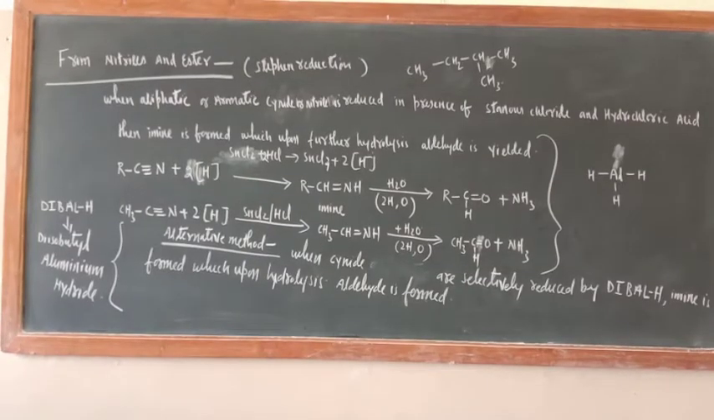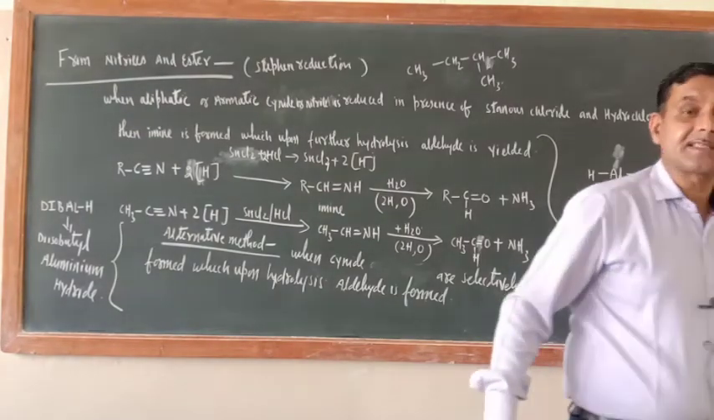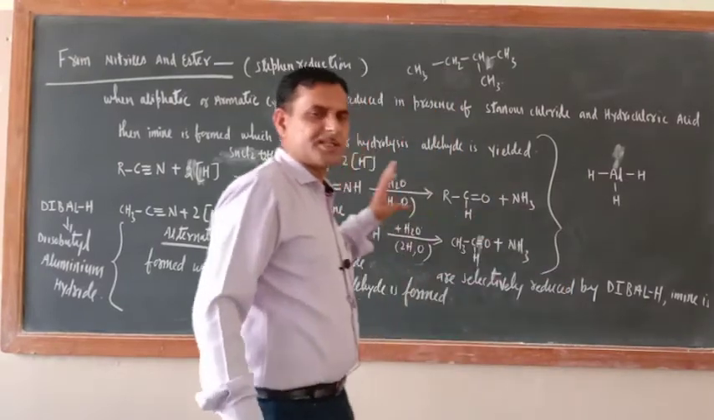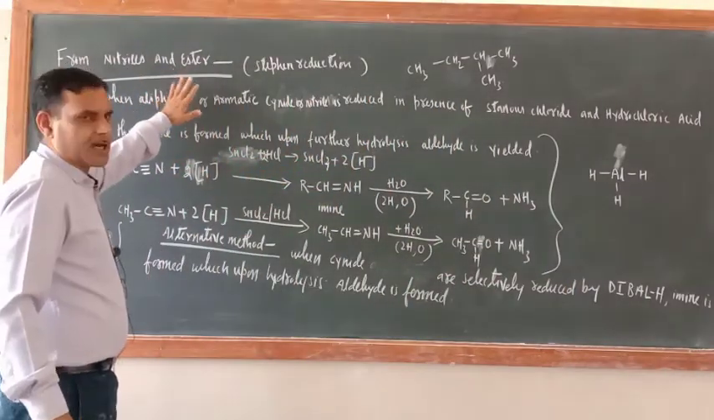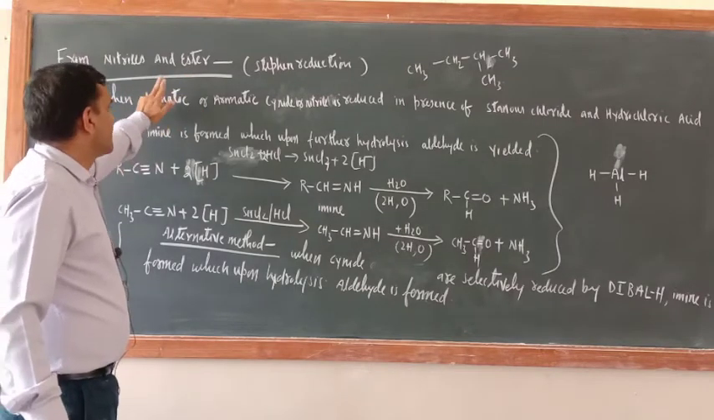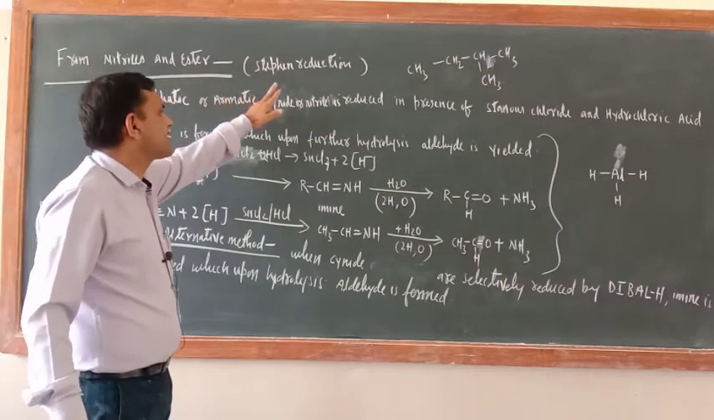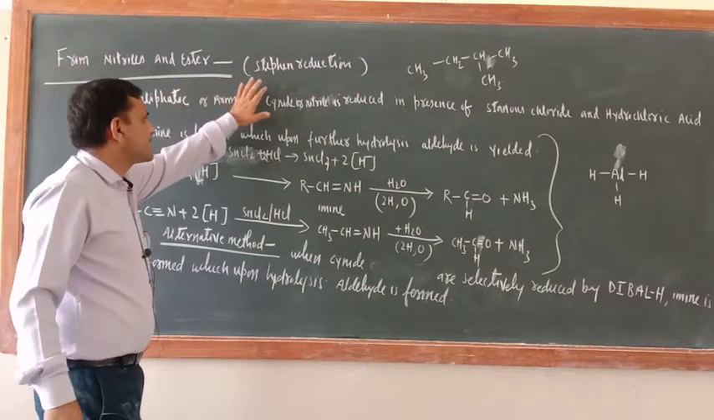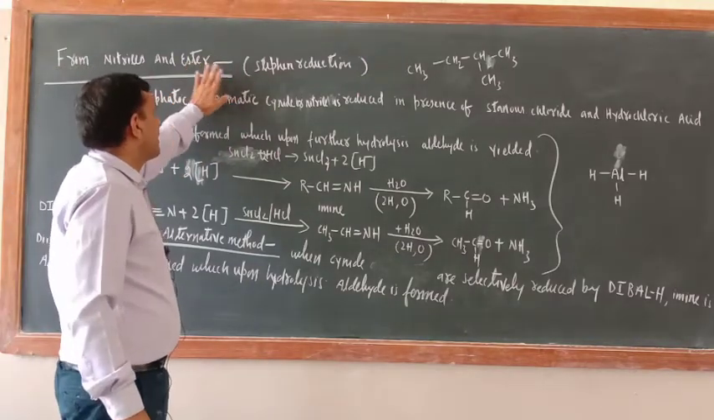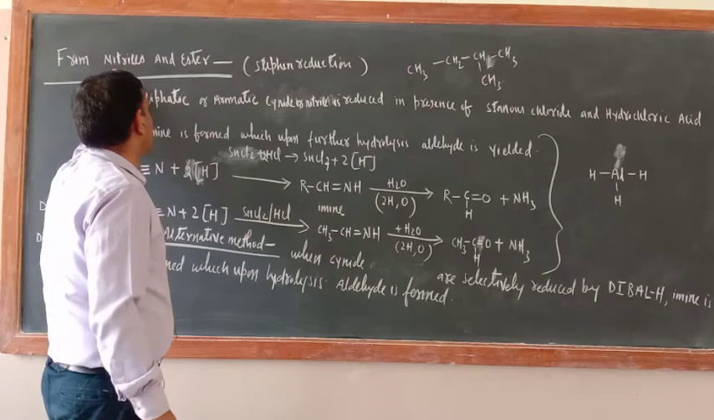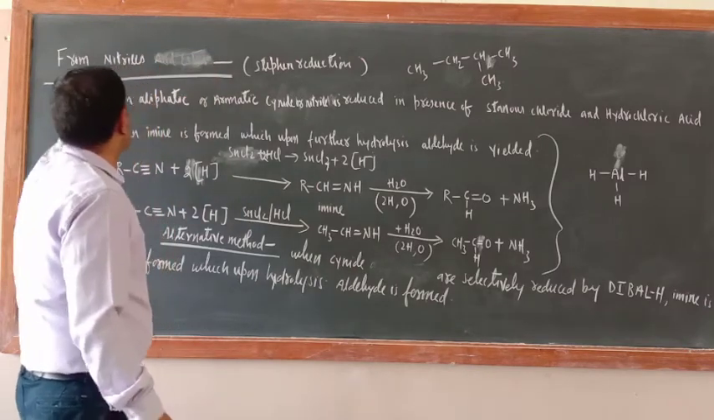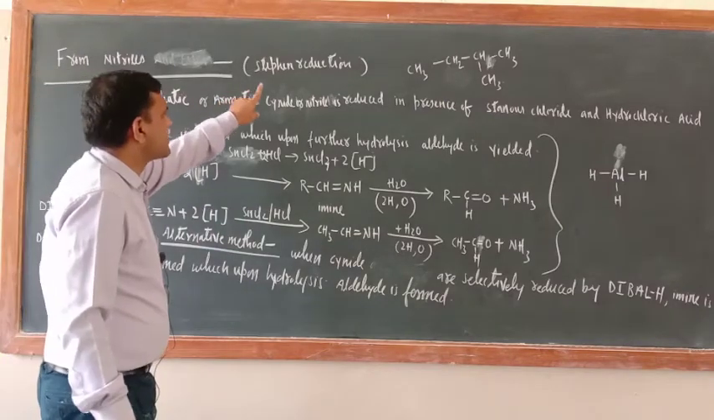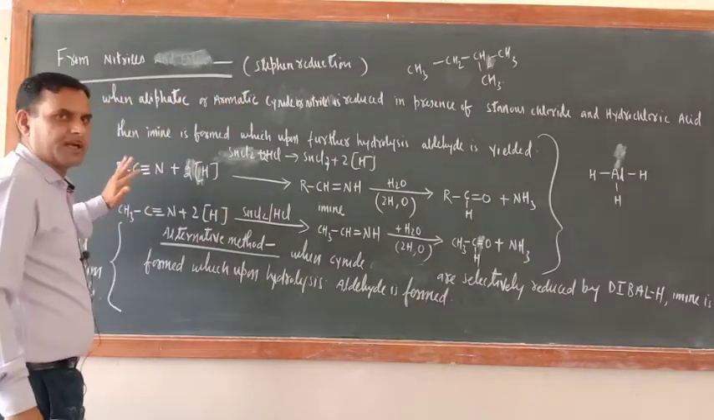Okay, so the next method is from nitriles and ester. Nitrile means cyanide. In the IUPAC system, cyanide is known as nitriles. And from the ester also we can prepare. This method is known as Stephen's reduction. Remember, in Stephen reduction, ester is not included, only nitriles are included. So it is better not to write ester here. So from nitriles by Stephen reduction method we can prepare the aldehyde.